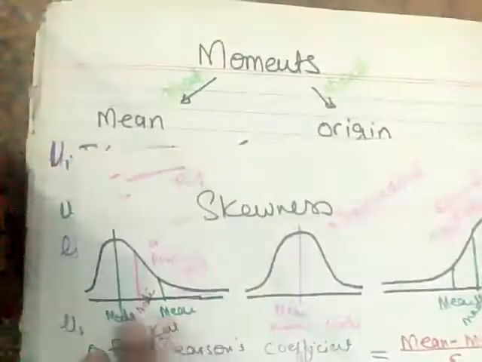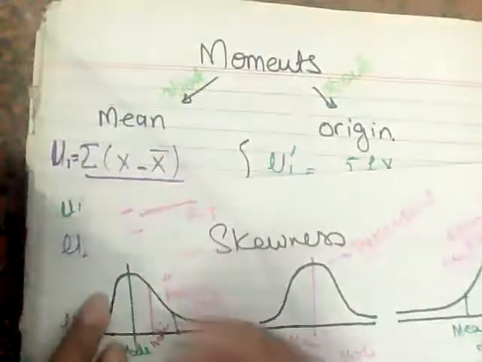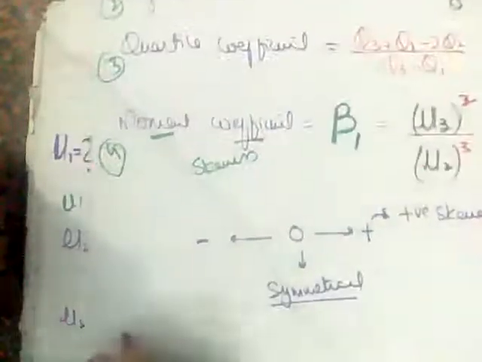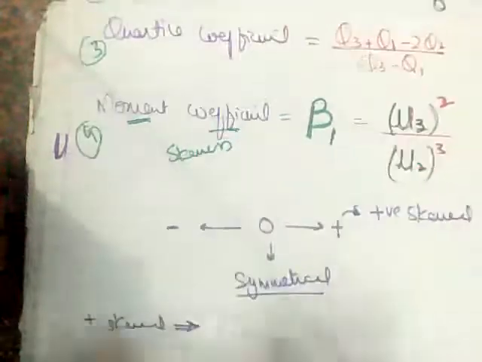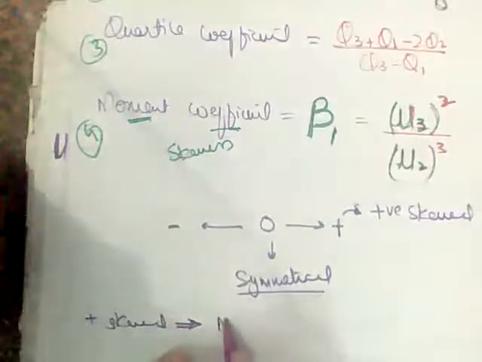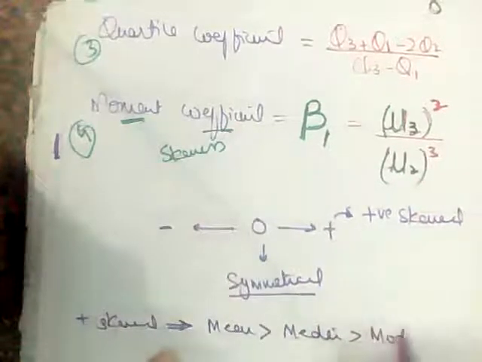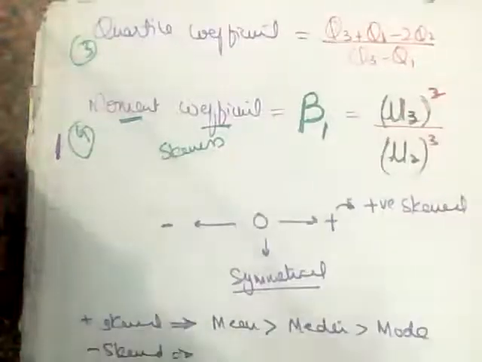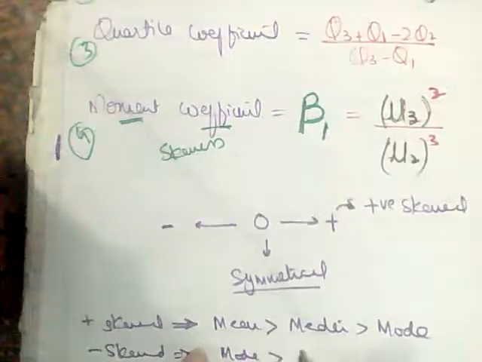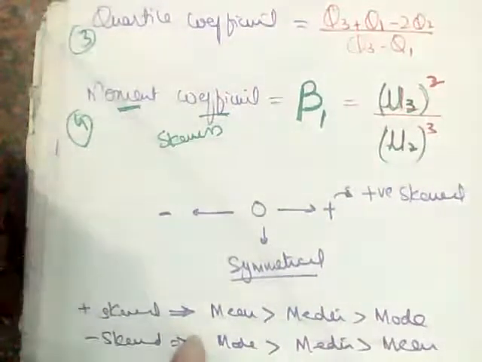In other words, for positively skewed, I can give the statement that mean is greater than median is greater than mode. For negatively skewed, it's the reverse. Mode is greater than median is greater than mean, right?